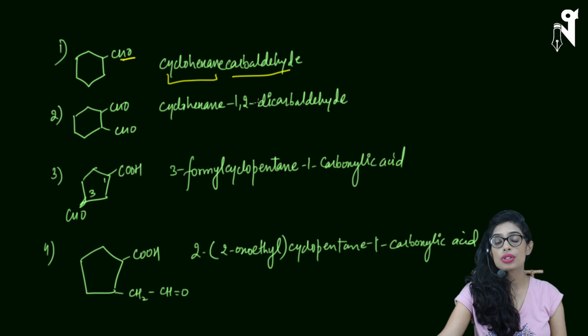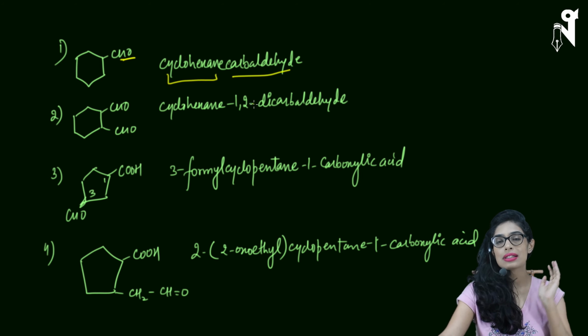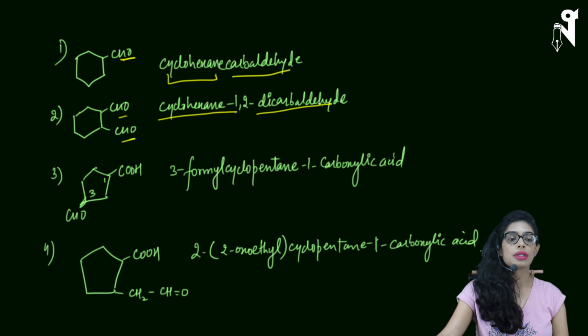Instead of writing ul, we are just using the term carbaldehyde. It is exactly the same way how we were using carboxylic acid. Similarly, two CHOs over here on the cyclic chain. So we will write it as cyclohexane-1,2-dicarbaldehyde. This is position 1 and this is position 2.